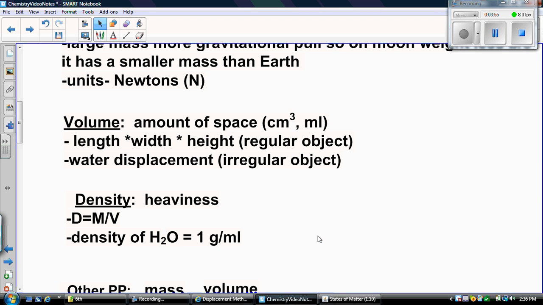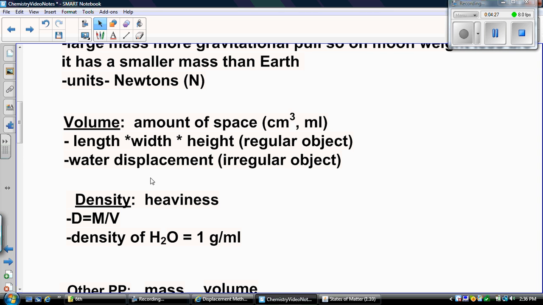Another particular property of matter that is different for each matter is density. Remember, density is how heavy something is. All the elements and compounds have a certain density that is different. Density is mass, that's what the M stands for, divided by volume. So when you calculate density, you will take mass and divide it by volume. One thing you just have to memorize: the density of water is 1, and it's always going to be 1. Density doesn't change for each substance.